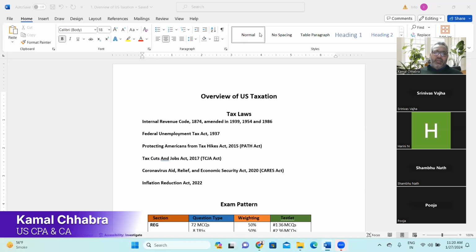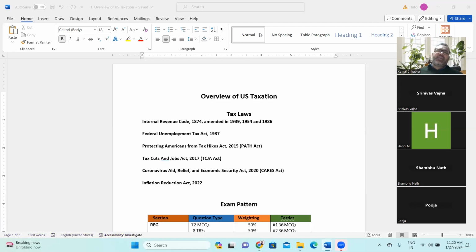But at a high level, the Federal Unemployment Tax Act has the theme and motive to support the people of America who are unemployed for some reason. For that, they have imposed certain additional taxation on businesses to pay as federal unemployment taxes, as well as certain contributions deducted from the employee's salary, so that in future, if for any reason they are unemployed, they will get some unemployment benefit. So it is a joint responsibility of employee and employer.